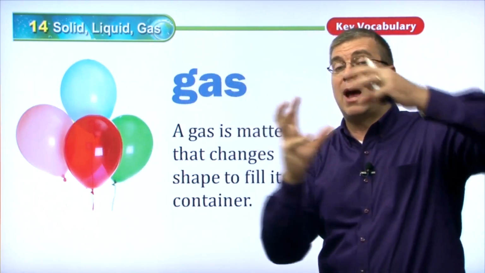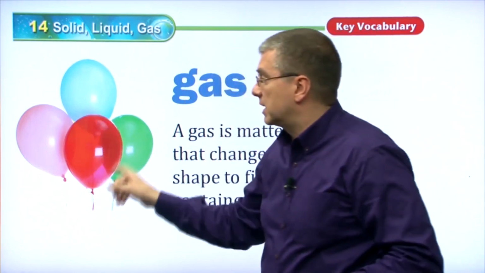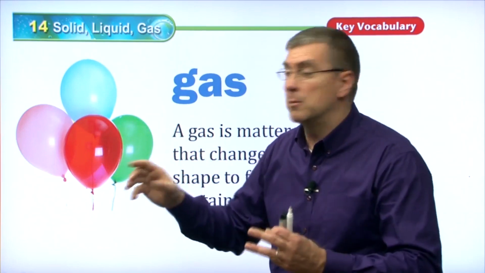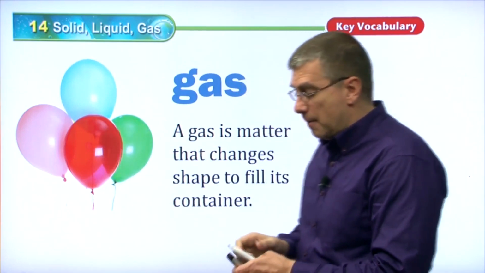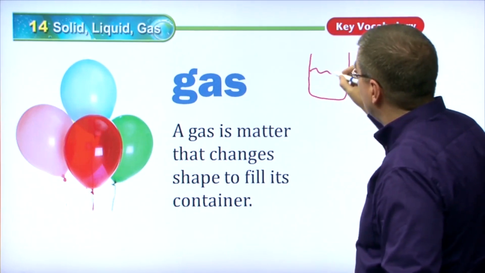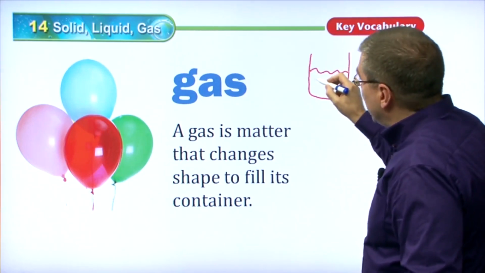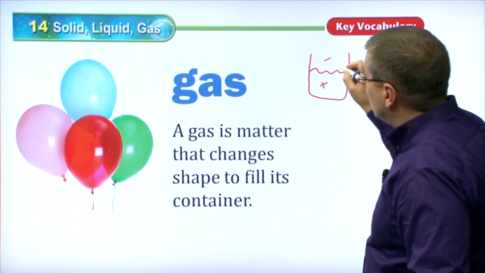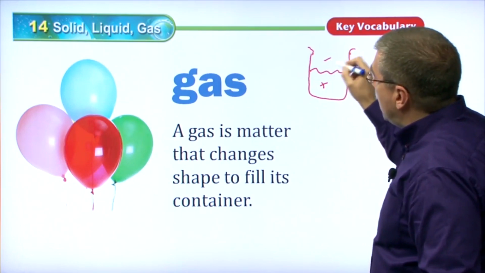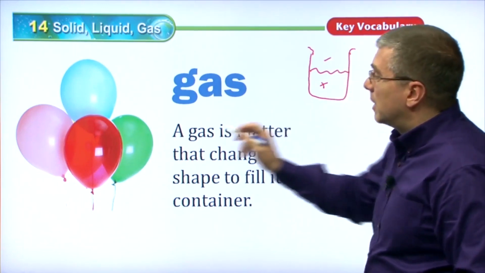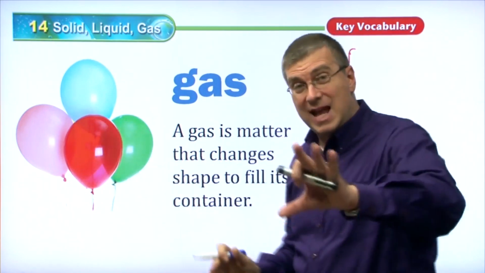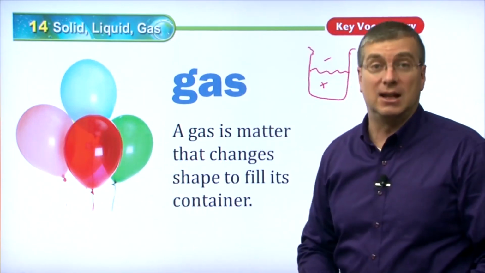The gas will spread out to all parts of the container, so the pressure inside this container is the same anywhere in this container. But with a liquid, right, if we have a glass and we have some liquid here, the pressure here is greater than the pressure here. See, this is the container, right? This top part is not filled by the liquid, but in a container here, all of the container is filled by the gas. That's the main difference between a gas and a liquid.